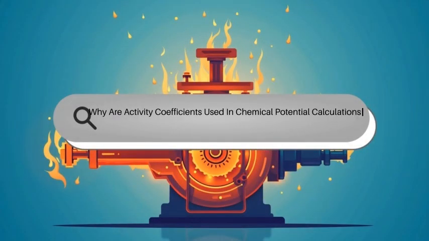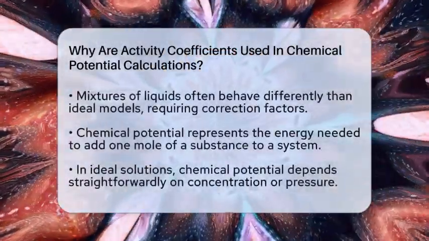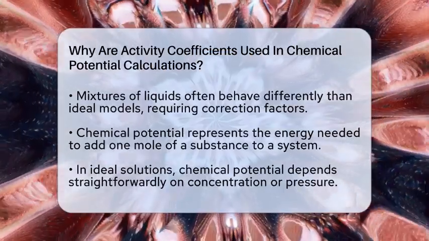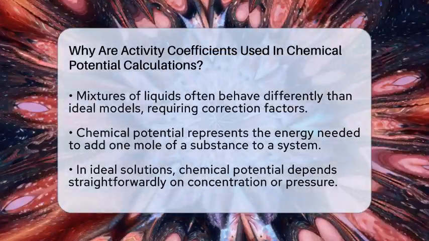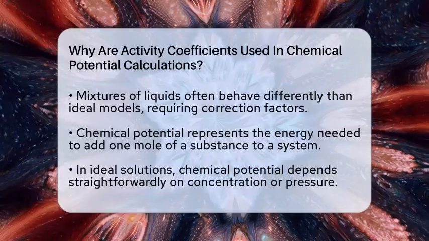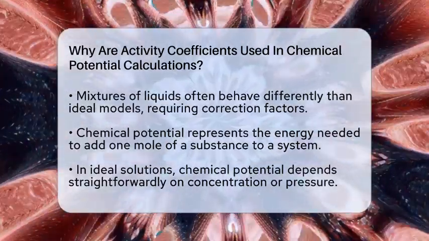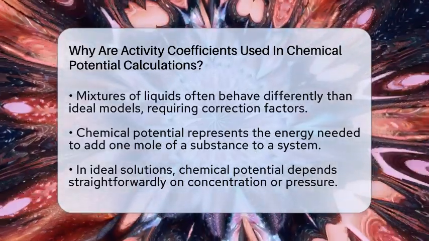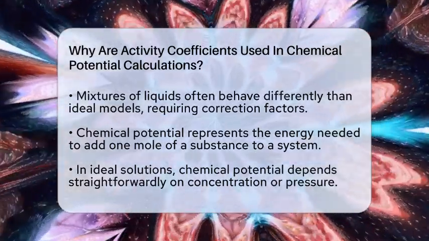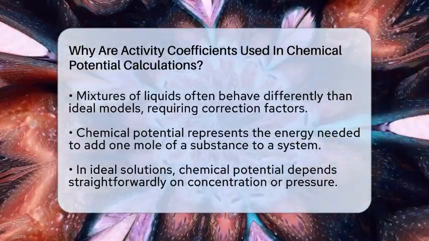Why are activity coefficients used in chemical potential calculations? Imagine you're trying to predict how a mixture of liquids will behave when mixed together. It might seem simple, but real mixtures often behave differently than ideal ones. That's where activity coefficients come into play. They are used in chemical potential calculations to help us understand these differences.